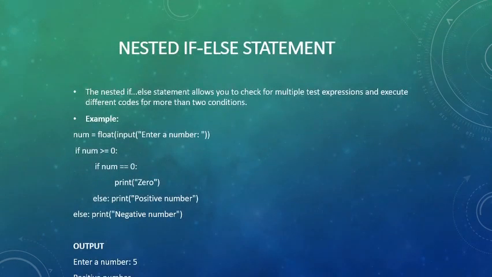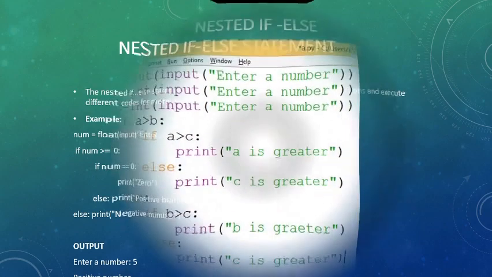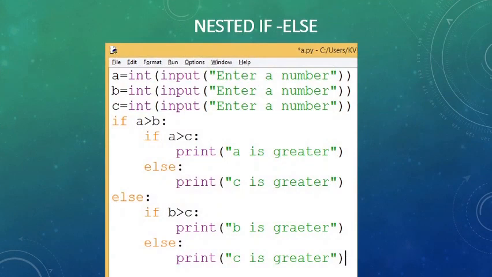Nested if else statement. Nested if else is the fourth kind of if statement, which allows us to check multiple test expressions and execute different code for more than two conditions. Here there can be nesting of if within if, or nesting of if within else, like finding the greatest of three numbers or more. For that we use nested ifs.